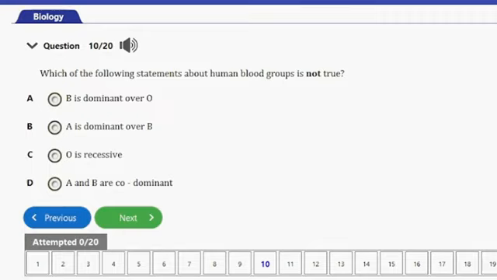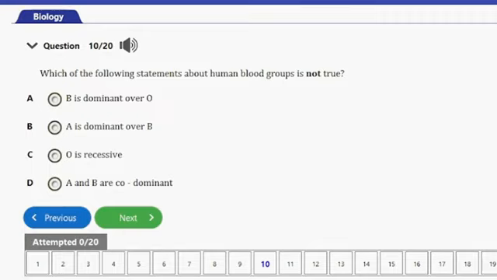The answer to this question is option B. The statement that A is dominant over B is not correct. In human blood groups, A and B are co-dominant, which means that neither can be dominant over the other. That's why we can have blood group AB, where both A and B are expressed.